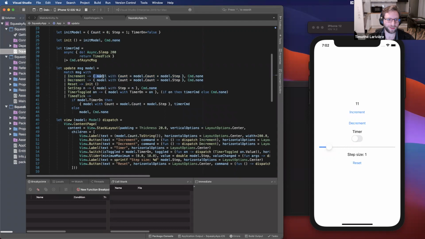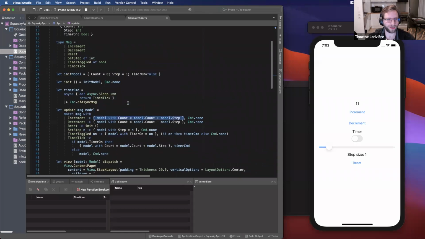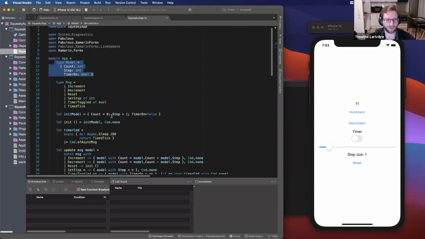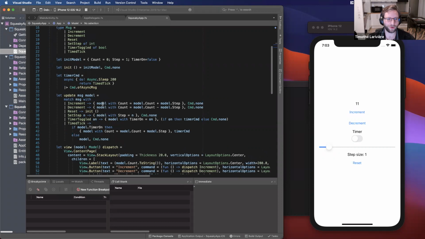And also we can see how we handle the mutation of the values. The model here is a record type, so it is immutable. You can't change it, but you can copy it with the with syntax and change one or more of its properties.